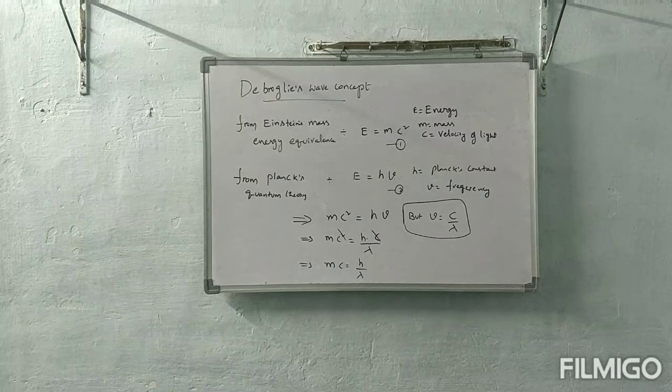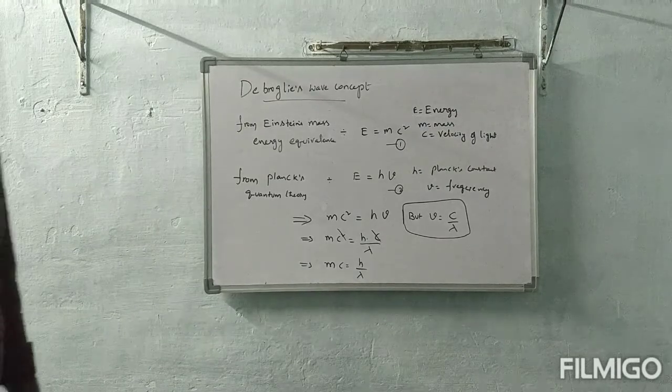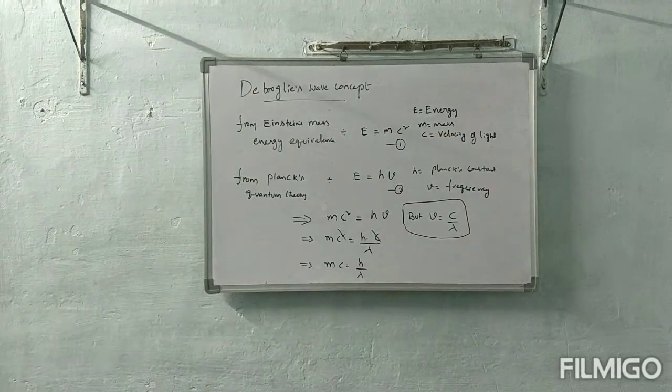I will continue this one. First, note down clearly, all of you. First point, this is like a mathematical equation only. From Einstein's mass energy equivalence, E equal to mc square, where E is energy, m is mass, c is velocity of light. Same from Planck's quantum theory, E is equal to h nu, h is Planck's constant, nu is frequency.